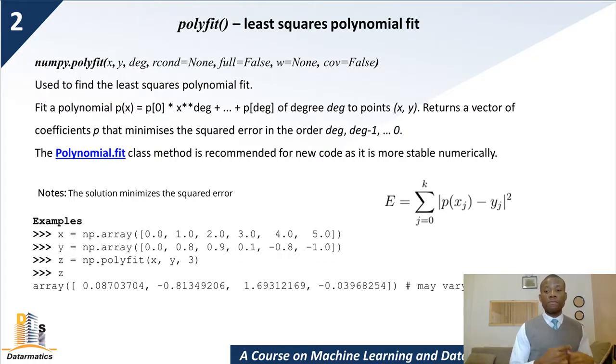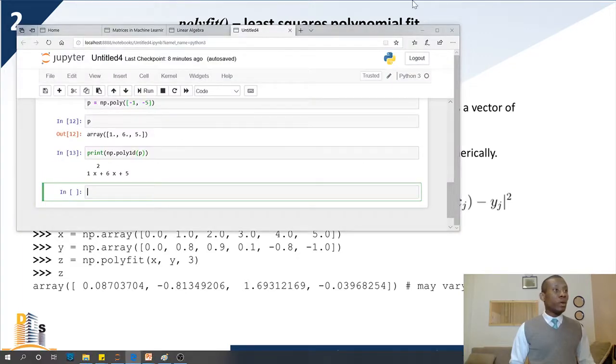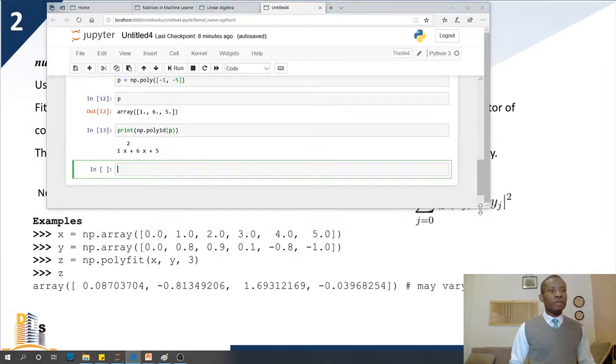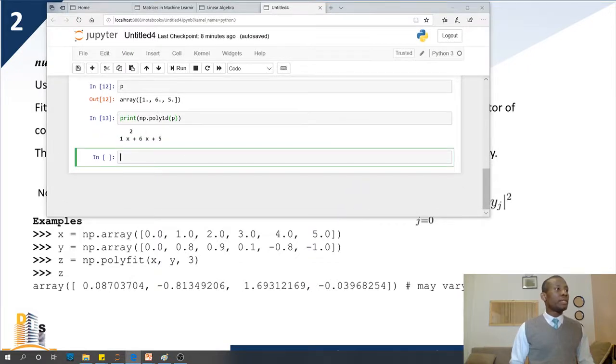We are going to be talking about regression, which is under supervised learning. For now, just know that if you have a series of x values and y values, where x is an independent variable and y is a dependent variable, you can use polyfit to fit a linear regression line through this data set. What it simply means is to plot this data set on a scatter plot and then fit a regression line, trying to draw a line that passes through the data set. Let's now illustrate it. I'm going to make it quite clear because this relates to machine learning. So at this point, I'm going to put a comment that says polyfit.